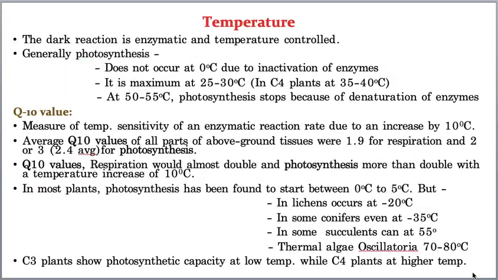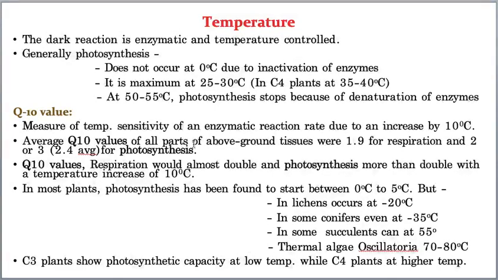Now the next one is temperature. Temperature is one of the key factors that decides the rate of photosynthesis, because basically photosynthesis is an enzymatic activity, and all enzymes are very sensitive to temperature. This is basic common sense, isn't it?